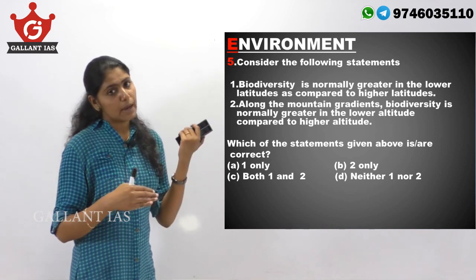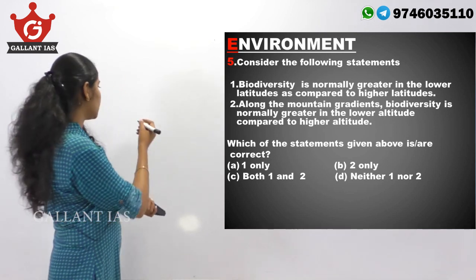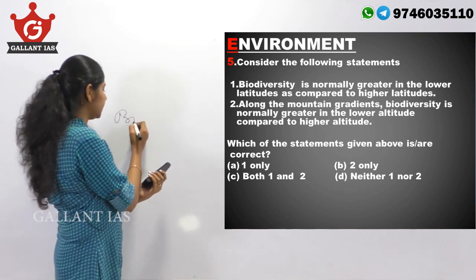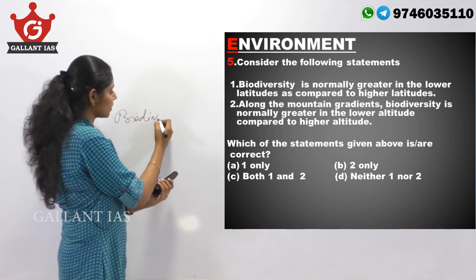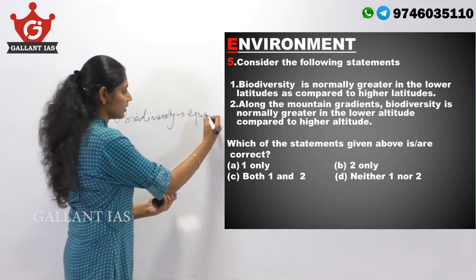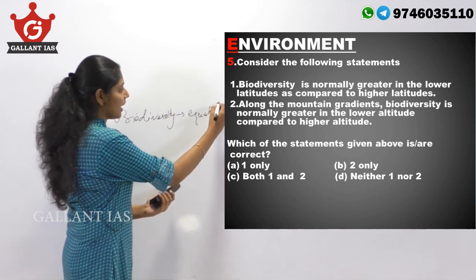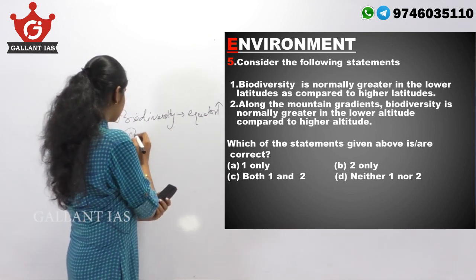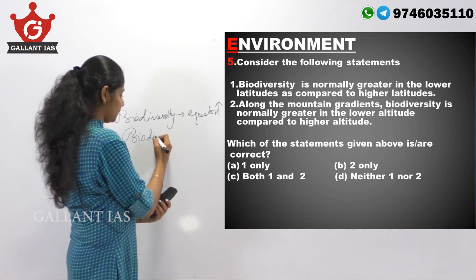So we know that biodiversity is greater near the equator, and as we move towards the poles, biodiversity decreases.